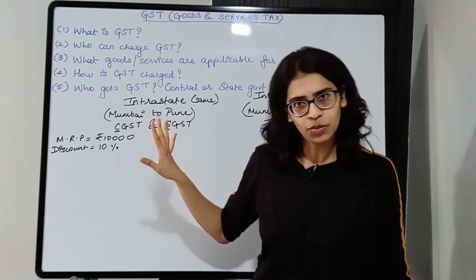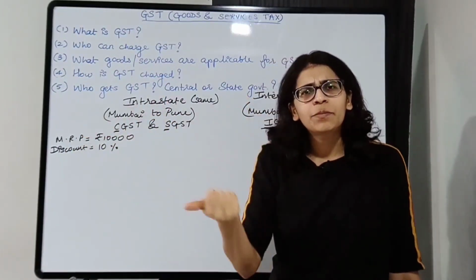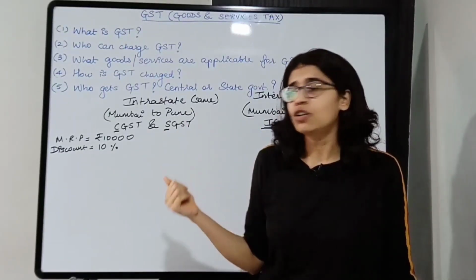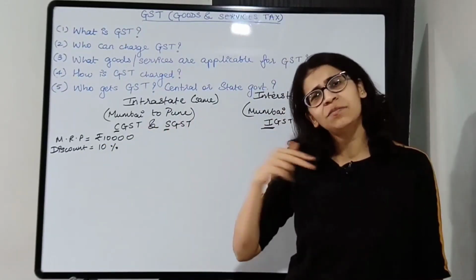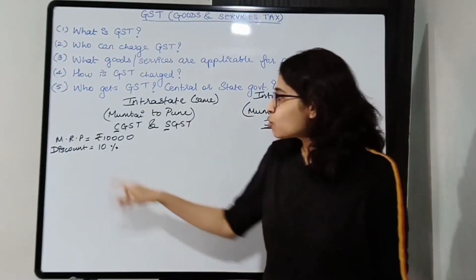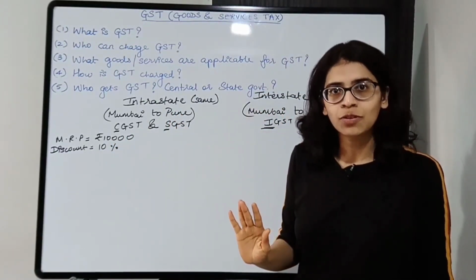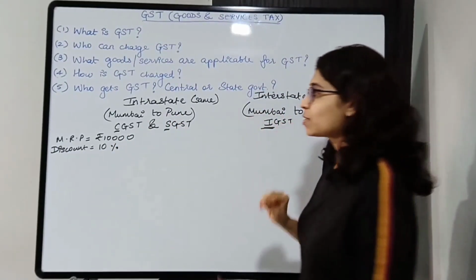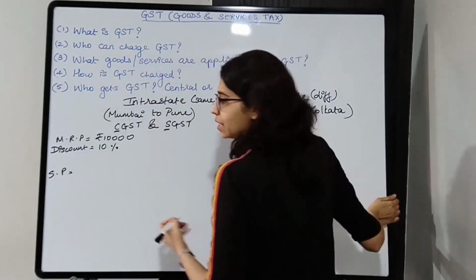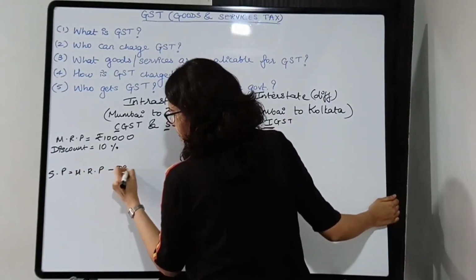Let's see. Okay, now MRP is this much. MRP, marked price, list price, all this means the same. So whenever you are talking about MRP, marked price, list price, it means the same words, same meaning. So MRP is this, discount is 10%. You need to find the discount first. Then you will find the selling price. So what will the selling price be? Selling price is MRP minus discount.